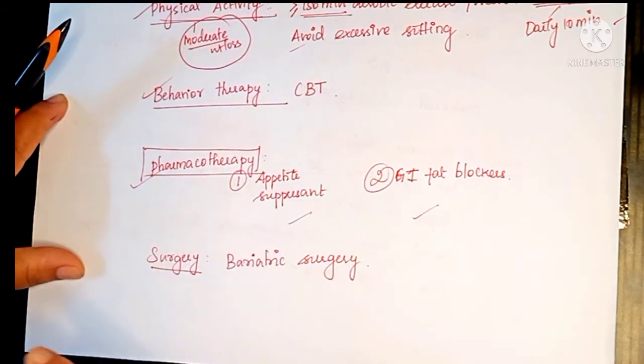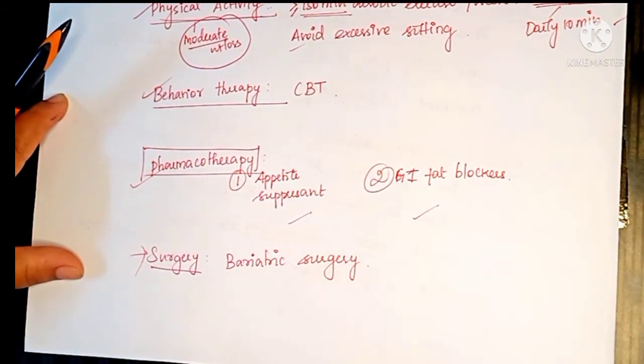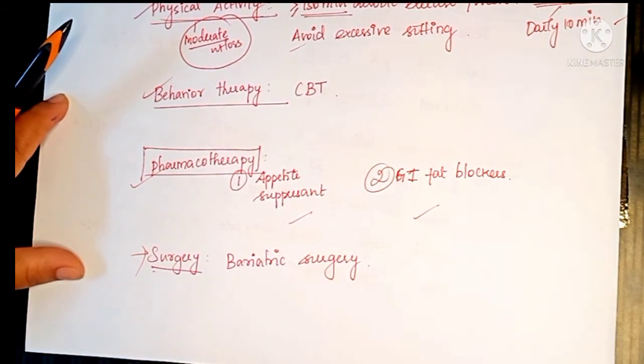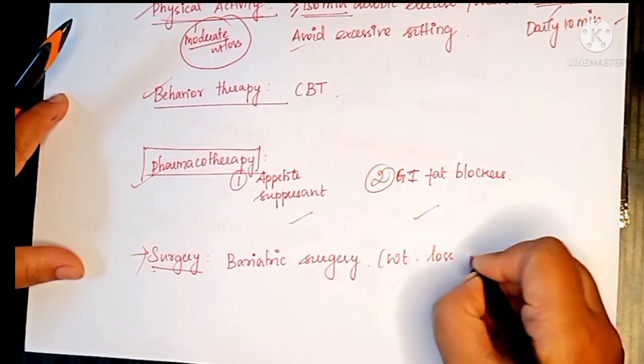And if this pharmacotherapy is also not going to work, then comes the final thing, surgery. So the surgery is called bariatric surgery, that is weight loss surgery.